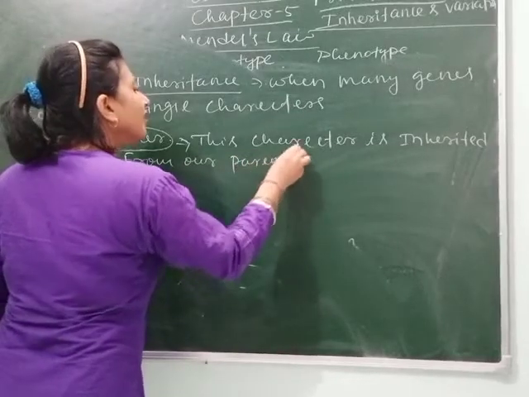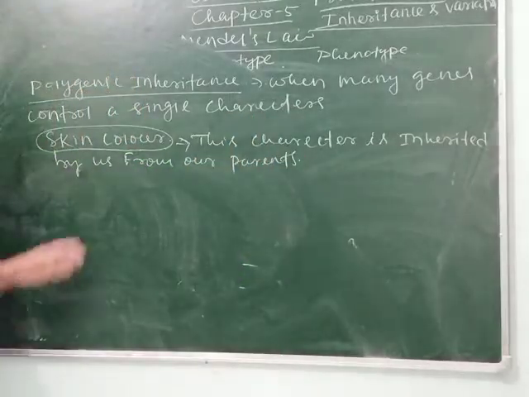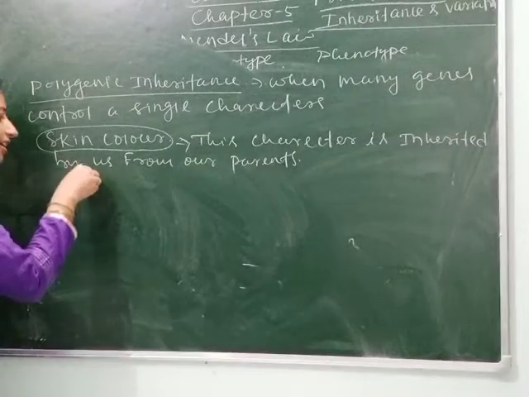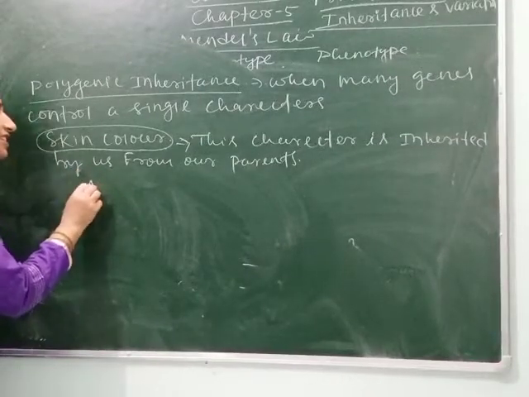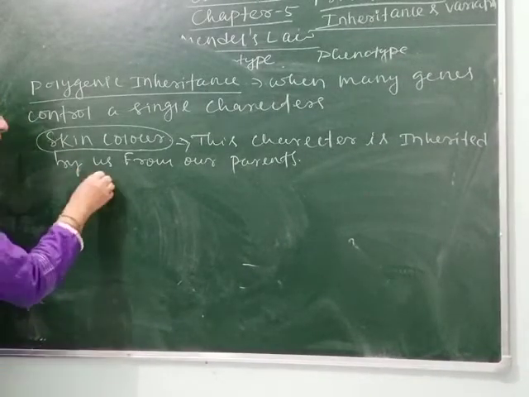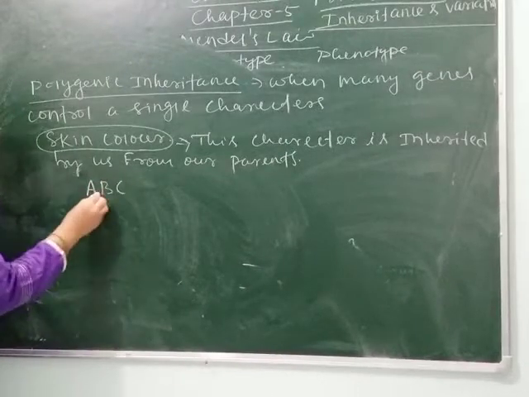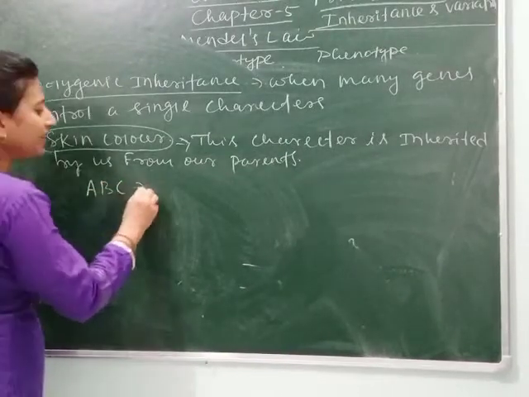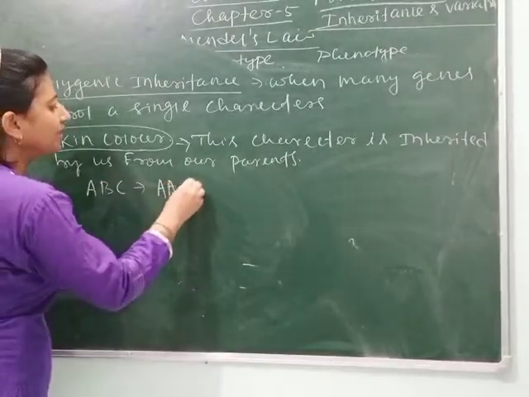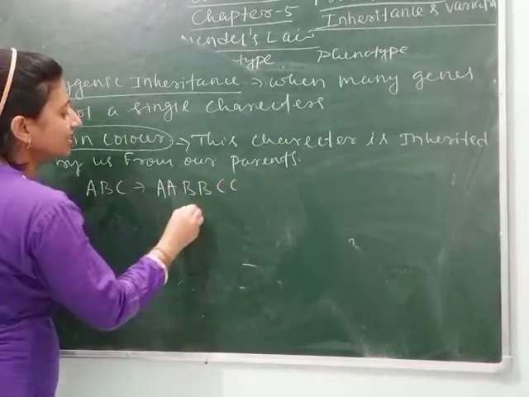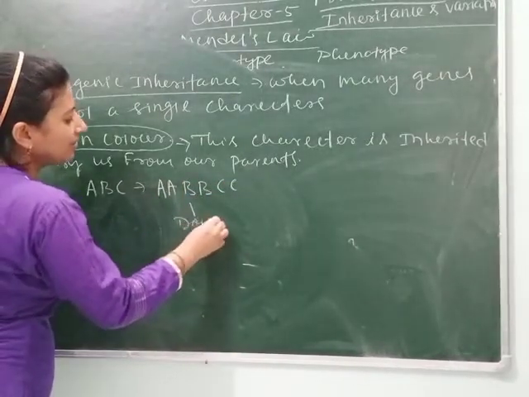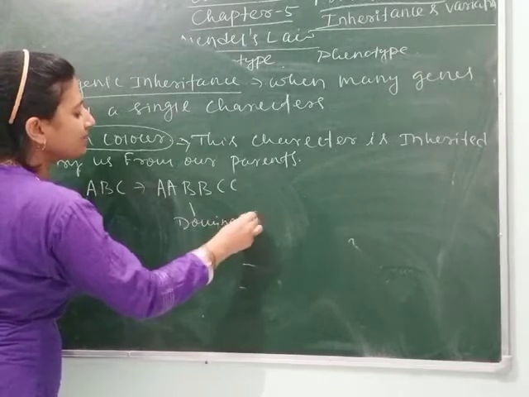So let's see what are the genes that control skin color. The skin color is controlled by 3 different genes, that is A, B, C. Means it will be AA, BB and CC. This is dominant, and dominant skin color is black.